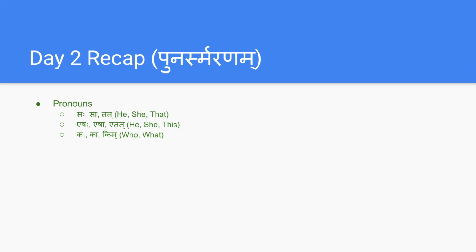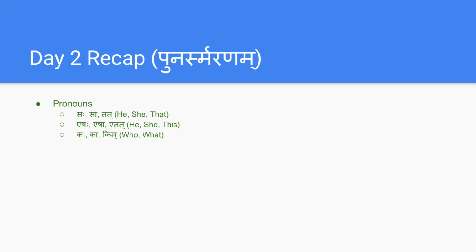This object will be etat and that object will be tat. This she will be Esha, that she will be Sa. This he will be Eshaha, that he will be Saha. The only addition is that A is prefixed to the words: Saha Eshaha, Sa Esha, Tat Etat. Prefixing A means the object is nearer to you.